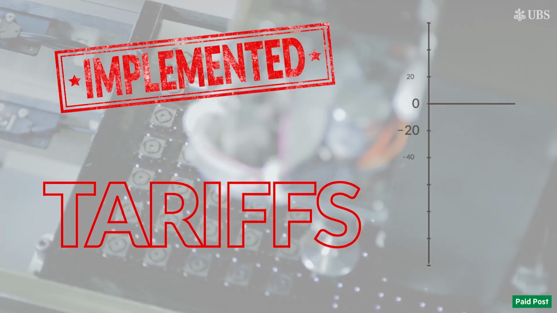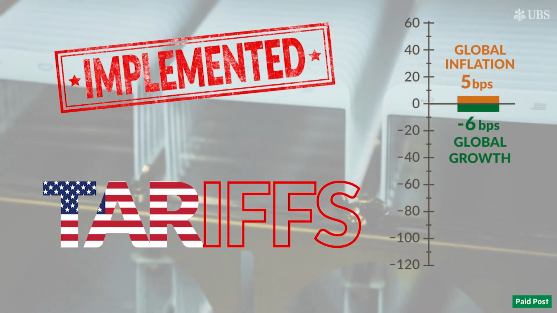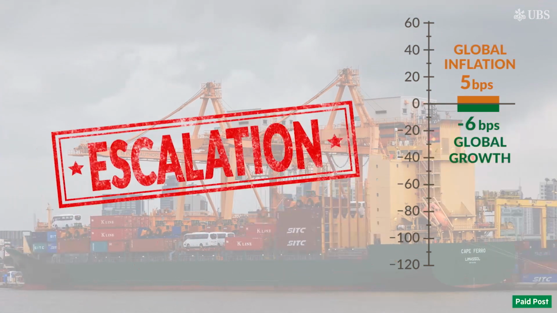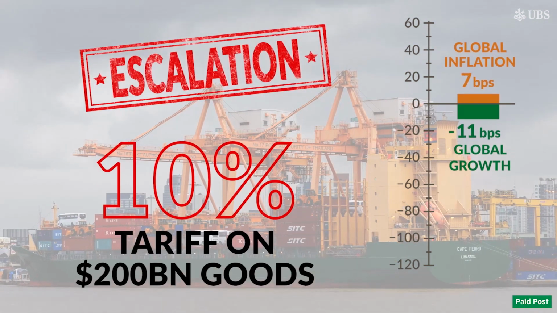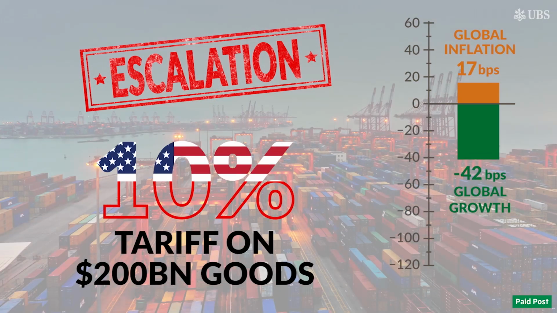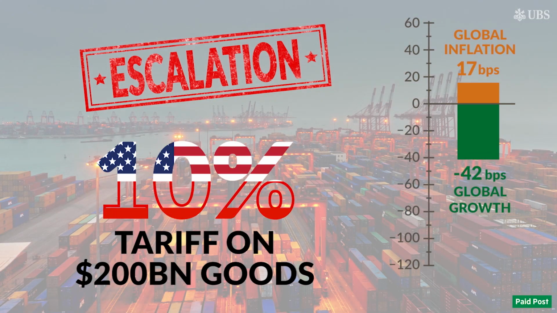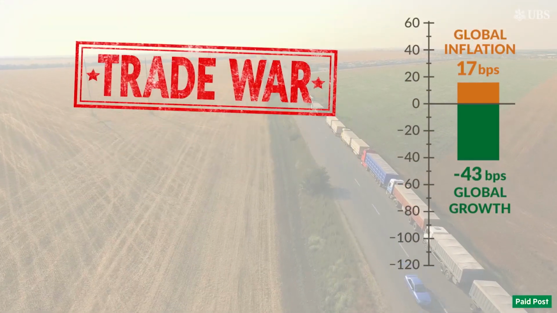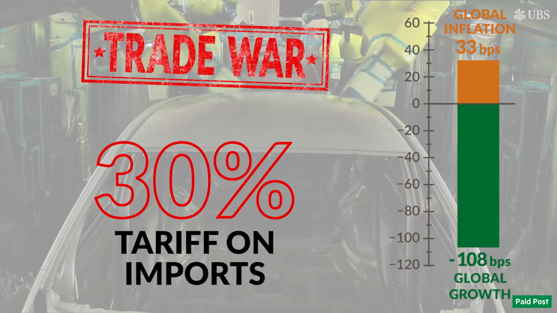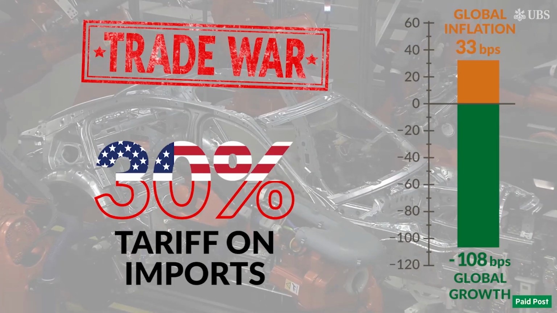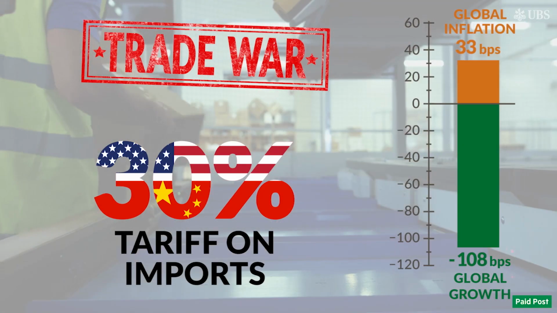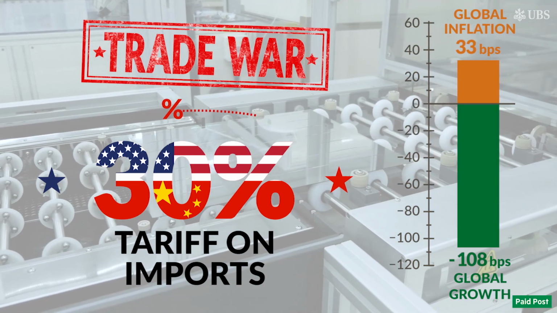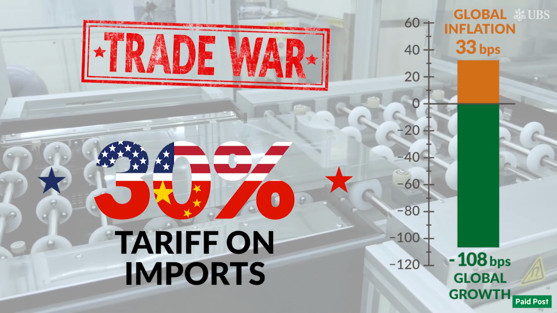Implemented, where the recently announced tariffs are implemented fully by the US and China responds in kind. Escalation, where the US imposes a 10% tariff on an additional $200 billion of Chinese goods and China responds proportionally. And trade war, where the US retaliates to China's second retaliation. The scenario assumes a 30% US tariff on all imports from China except smartphones and a 30% Chinese tariff on all imports from the US.